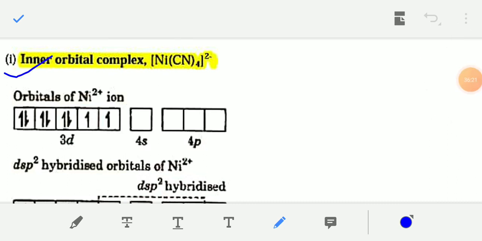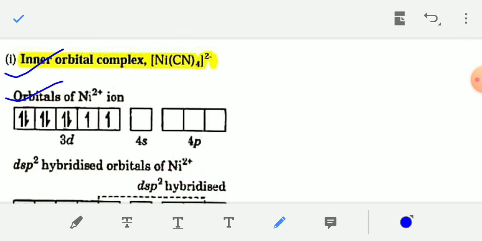An example is nickel tetracyanide, [Ni(CN)4]2-. Here you have to write the electronic configuration of nickel. In this complex, nickel is present as Ni2+ ion. The electronic configuration of nickel, atomic number 28, is 3d8 4s2, but the electronic configuration of Ni2+ is 3d8 only, 3d8 4s0.